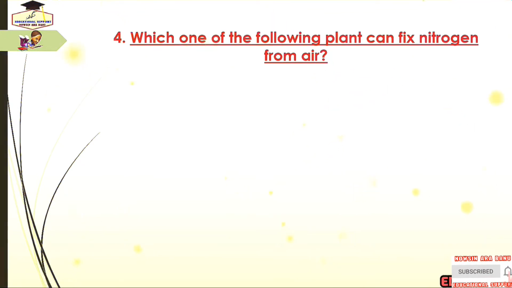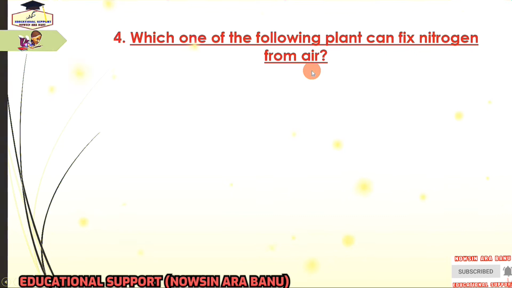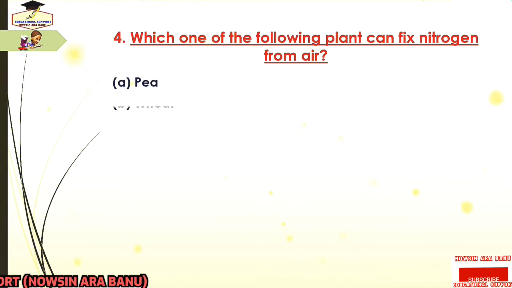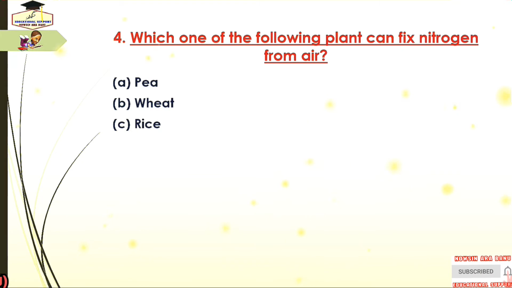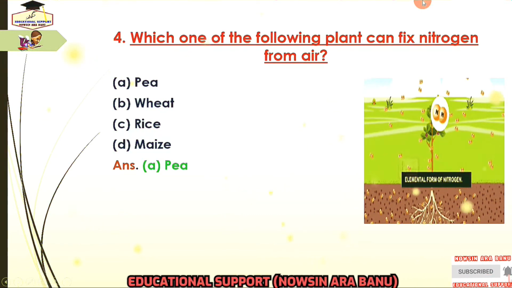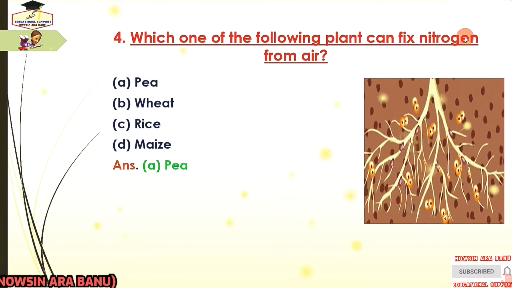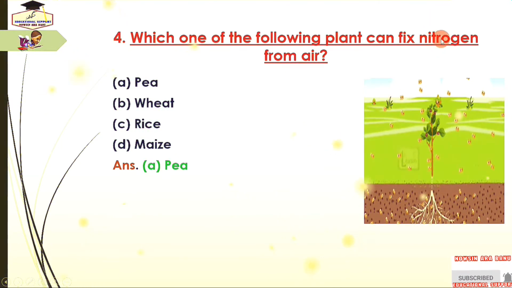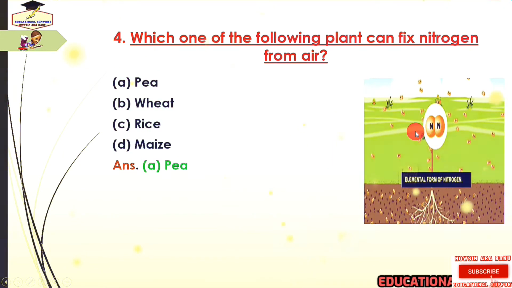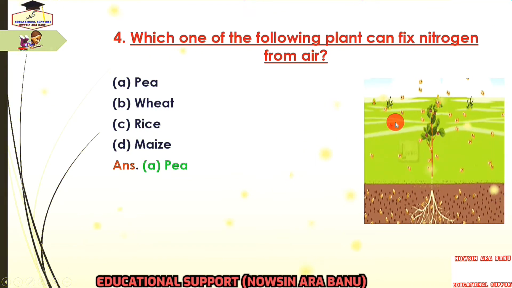Next question is, which one of the following plants can fix nitrogen from air? And the options are pea, wheat, rice and maize. And the answer is pea. Do you know why nitrogen is important for plants? Nitrogen is important for plants because without sufficient nitrogen, plants will be unable to grow.